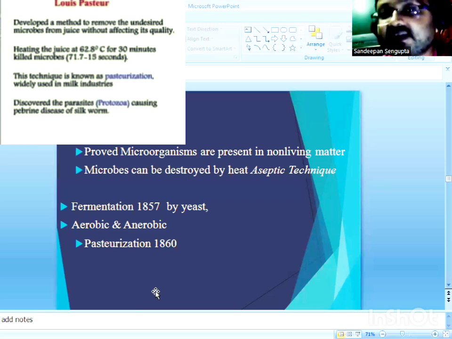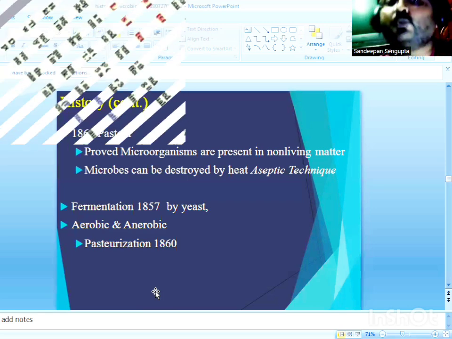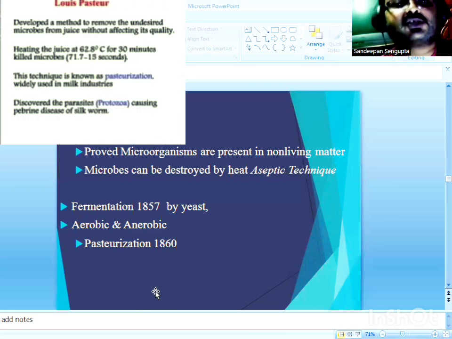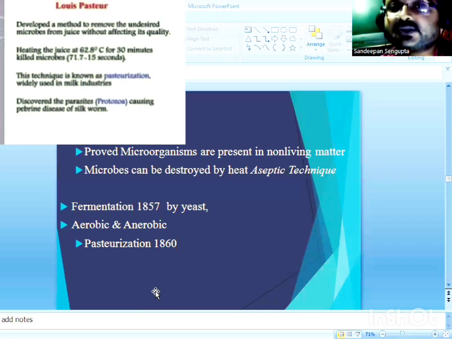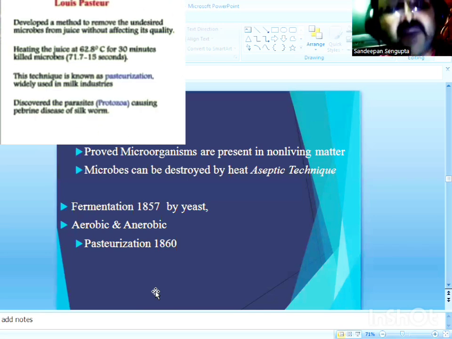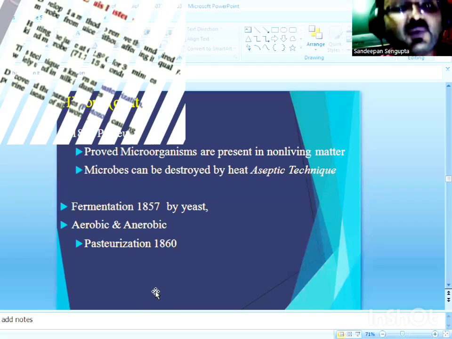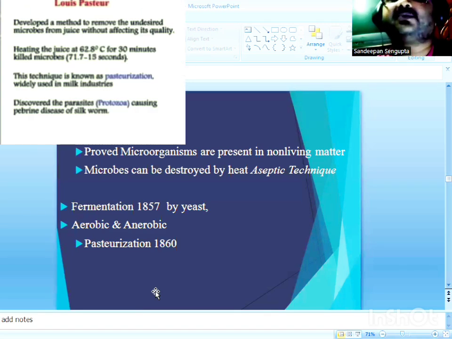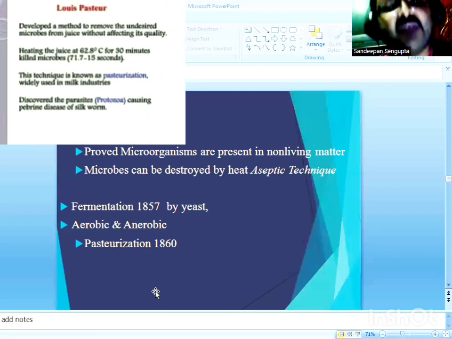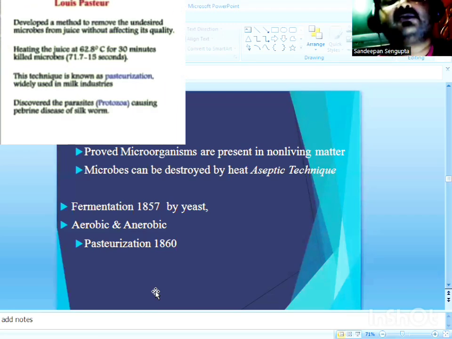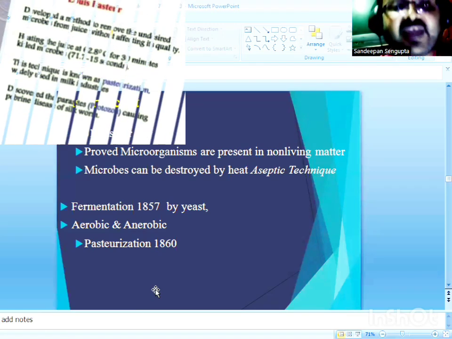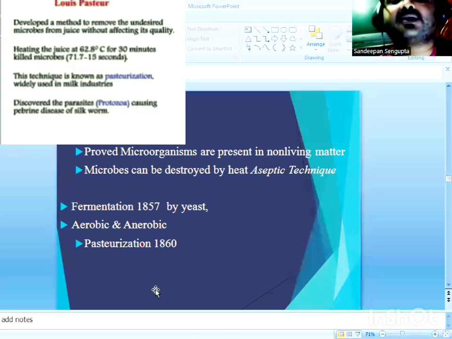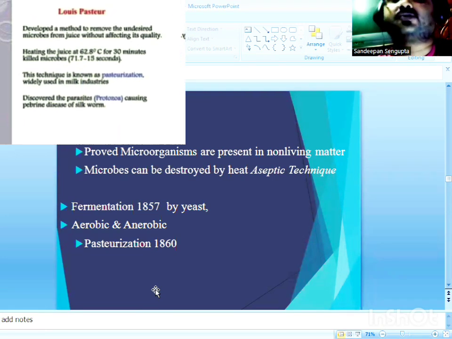Then Louis Pasteur found that it was not only wine, but also milk that was frequently getting spoiled by the activity of microbes. To prevent this, he developed and introduced a new method called pasteurization.